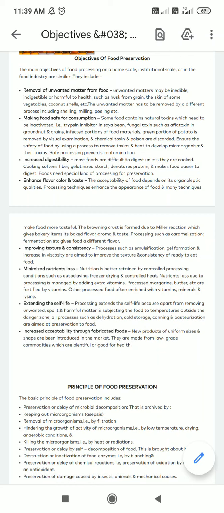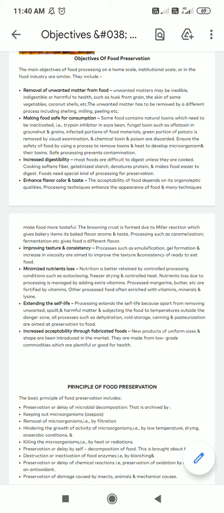For example, mango juice. Here we have to see the growing conditions of the mango, from growth to harvesting, from harvesting to the processing of the mango juice, from processing to packaging, from packaging to storage of the mango juice, and the transport of the mango juice to the markets. All the steps from the raw material to the finished product contribute to the food chain. And when I say food preservation, we deal with all the steps involved in the food chain.